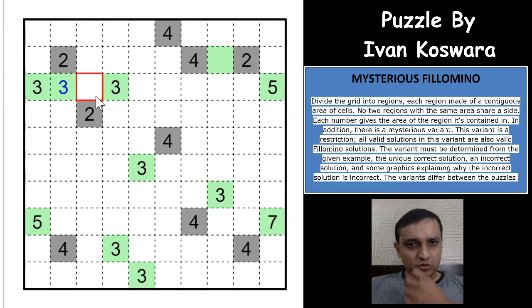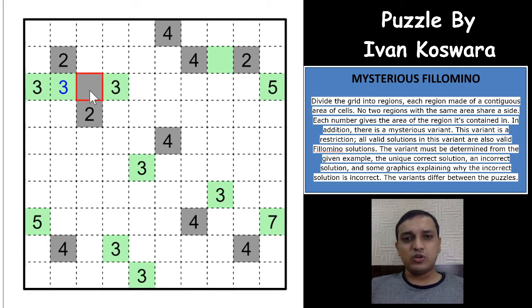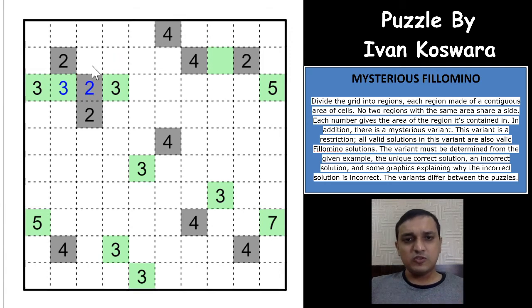Okay. And now this number cannot be a 3, right? This cannot be a 3, because then you will have a region of number 3 with more than 3 cells, right? So which means that this would have to be an even number, right? And that has to be the 2 here, because no other even region can touch the 2, which means that now this and this would have to be odd.